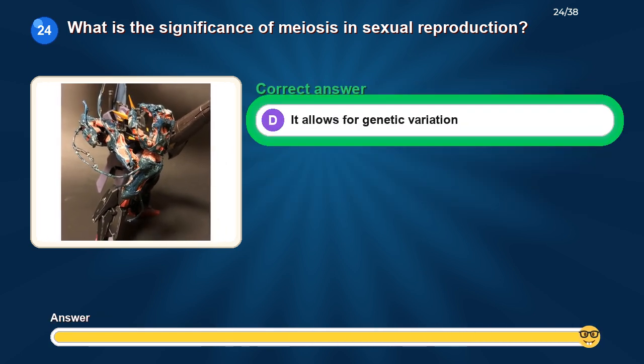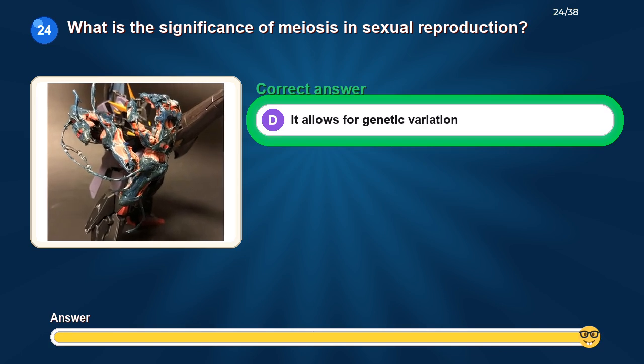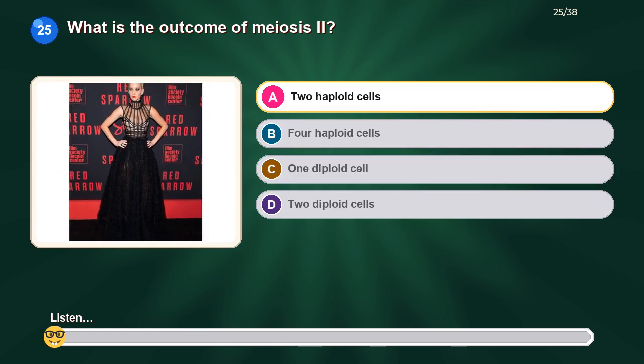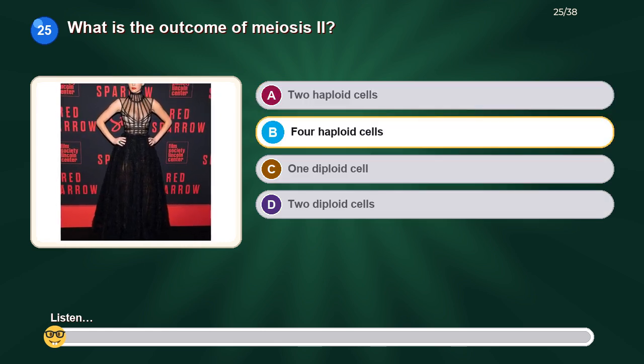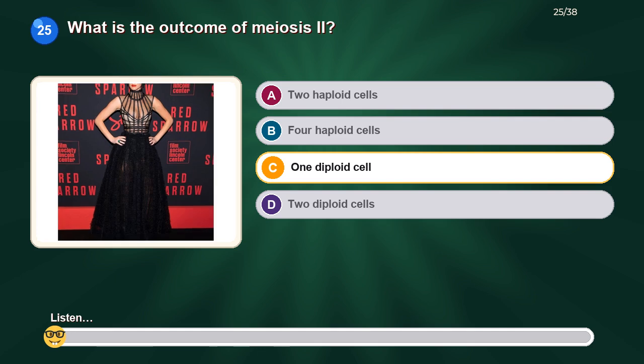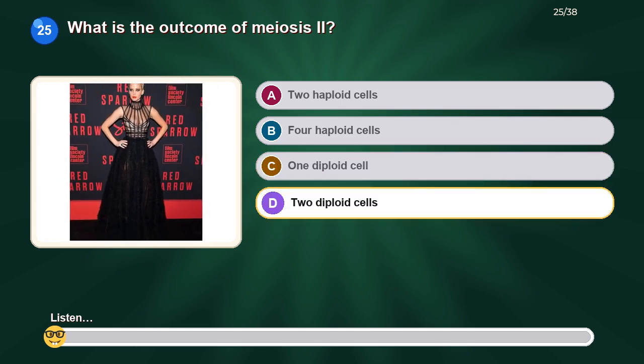The correct answer is, it allows for genetic variation. What is the outcome of meiosis II? Option A, 2 haploid cells. Option B, 4 haploid cells. Option C, 1 diploid cell. Option D, 2 diploid cells.